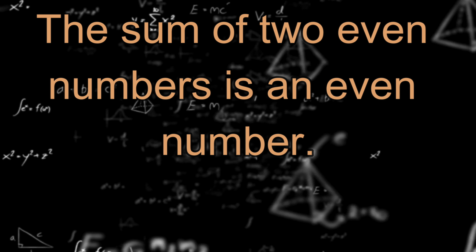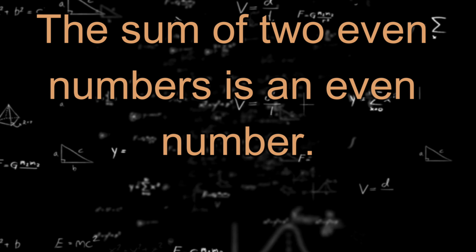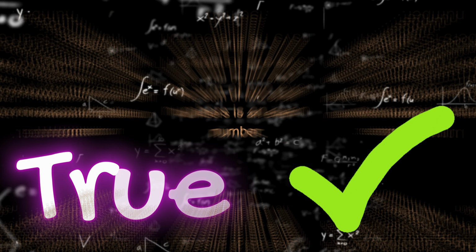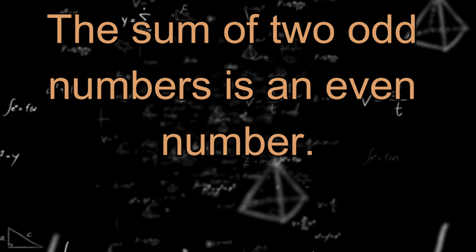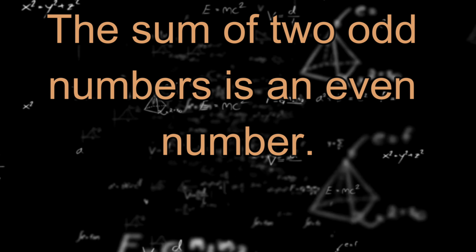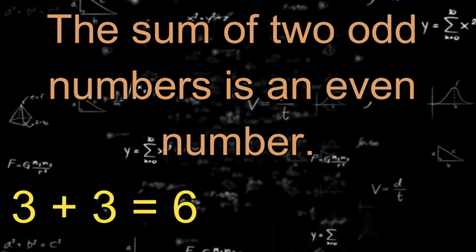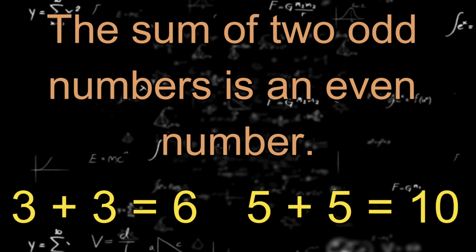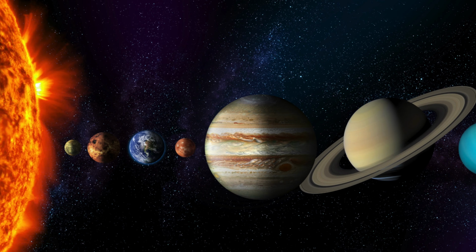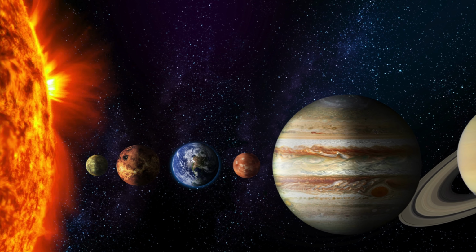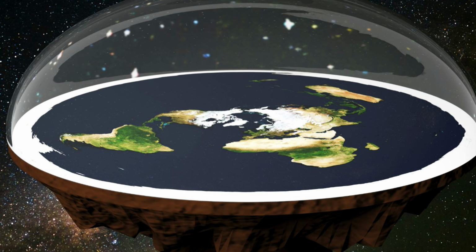What about this? The sum of two even numbers is an even number. You might stop and think, wait, is that true? Yep, totally true. And here's another. The sum of two odd numbers is an even number. That one messes with your head, right? But yeah, it's true. Try this. 3 plus 3 equals 6. 5 plus 5 equals 10. Both results are even. So there you go. True proposition. The Earth is in the solar system. True. The Earth is flat. That's also a proposition. But it's false.